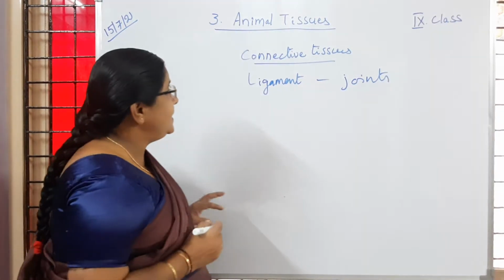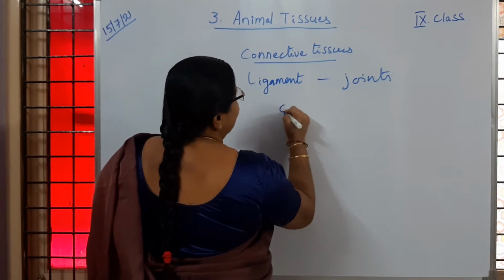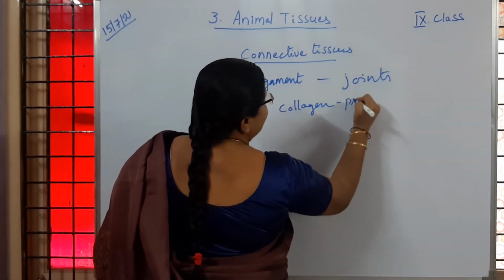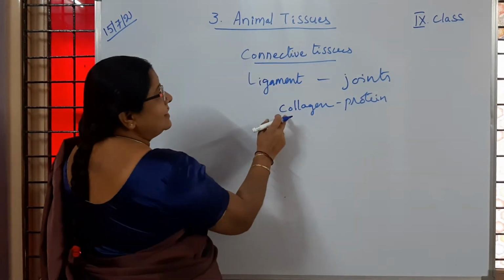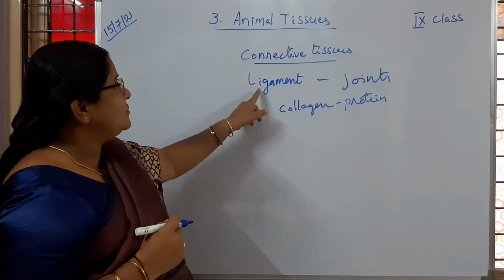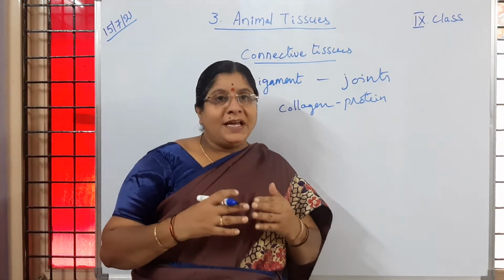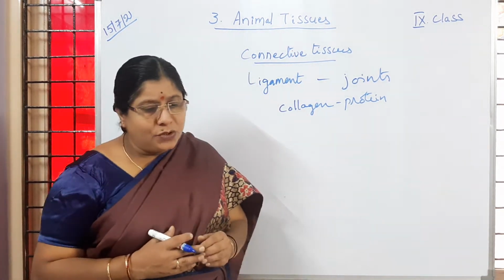This ligament contains a large number of protein fibers, which we call collagen. Collagen is a protein, and these protein fibers are present in the ligament, which makes the bones connect at the joints. So it is also a type of connective tissue.